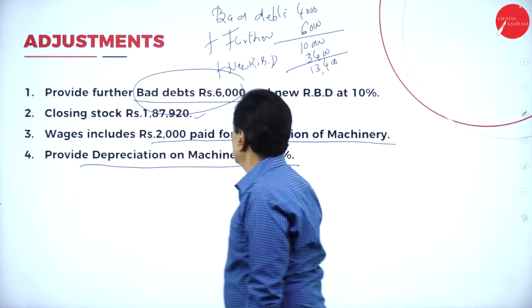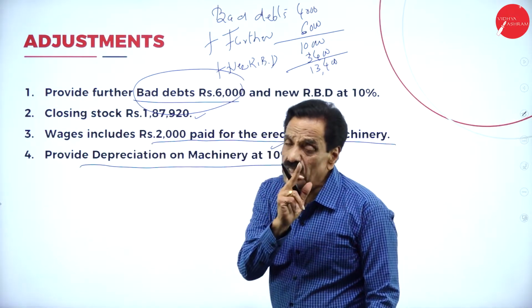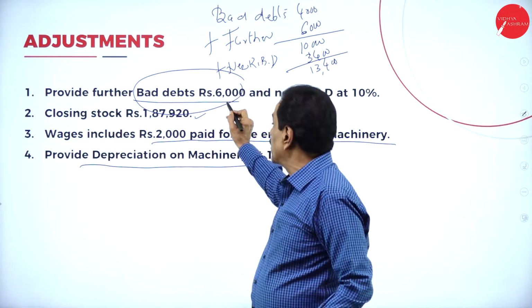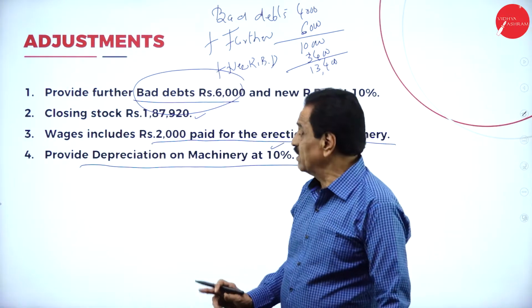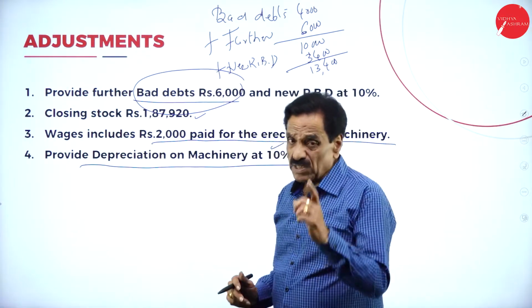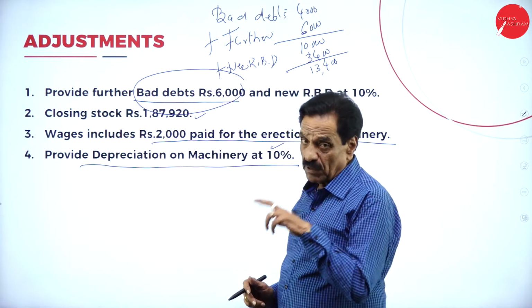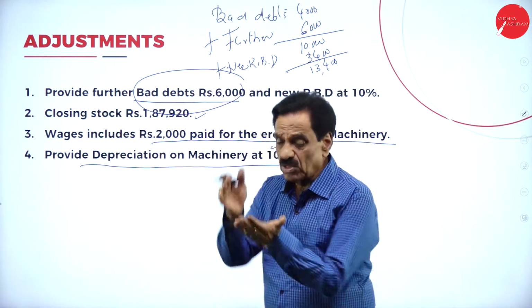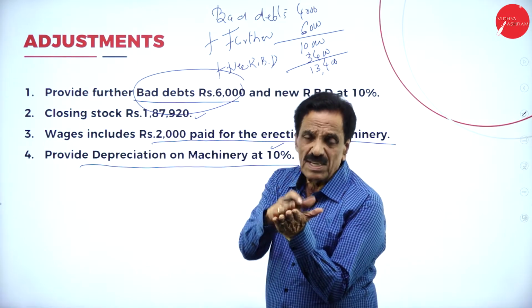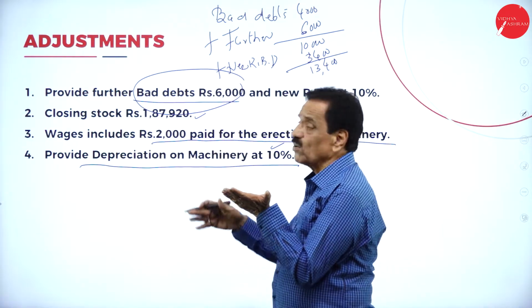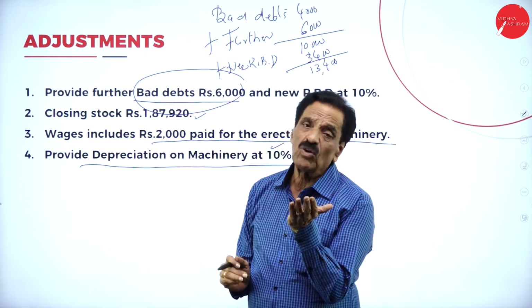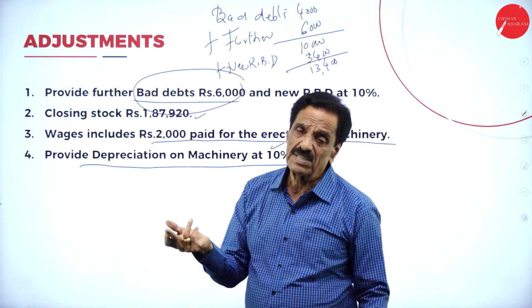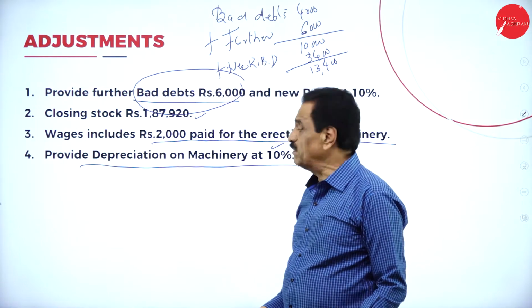Further bad debt 6,000. Your debtor is how much? 40,000. How much is irrecoverable? 6,000. What's the balance? 34,000. On 34,000, 10% means 3,400, minus old RBD is 12,000. 4,000 plus 6,000 is 10,000. On 34,000, 3,400 means 13,400. Your old RBD is 12,000. Whatever the difference amount is, it goes to the P&L account as a debit entry.